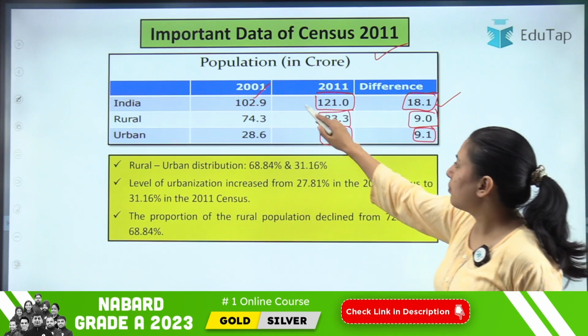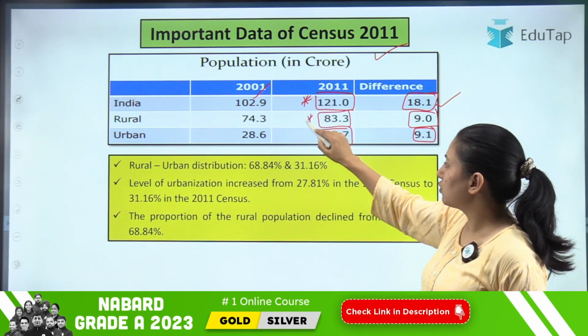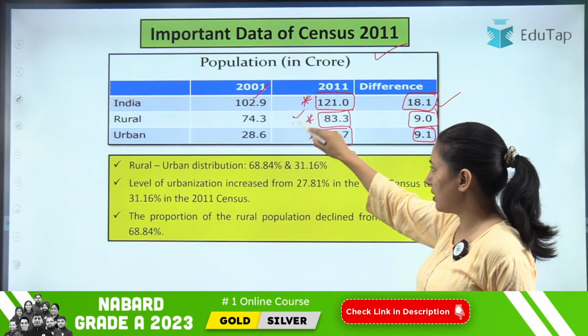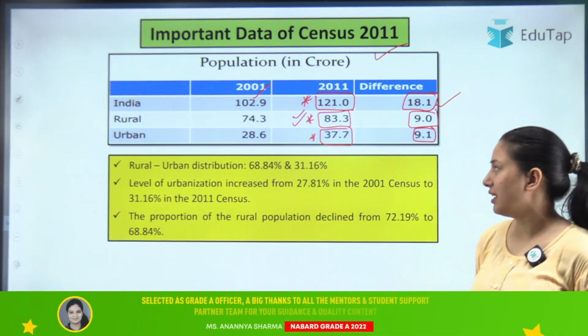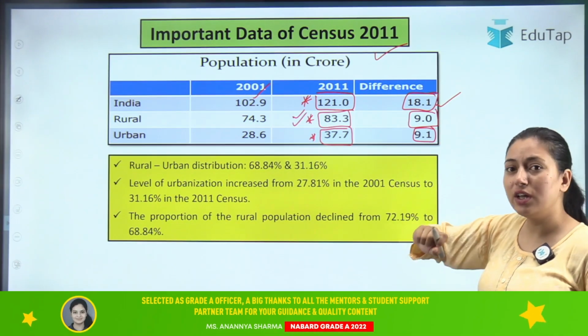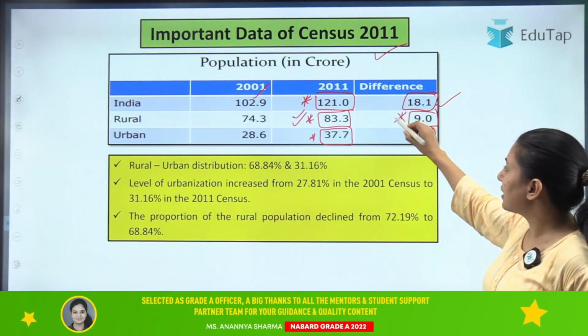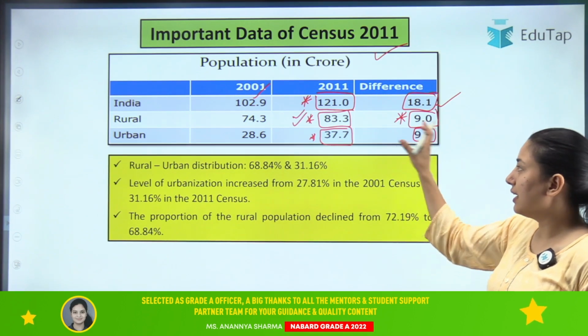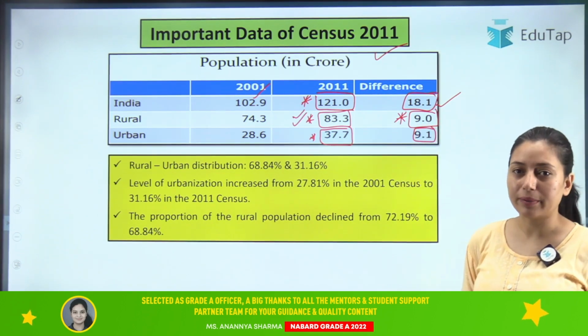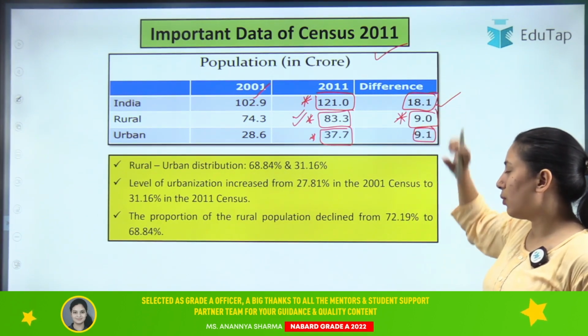So these are very important data. From the census you should know, especially for the rural area, what the population of rural area is as per census 2011, and also what the increment in rural population in 2011 is as compared to 2001. Clear? So this is important data.